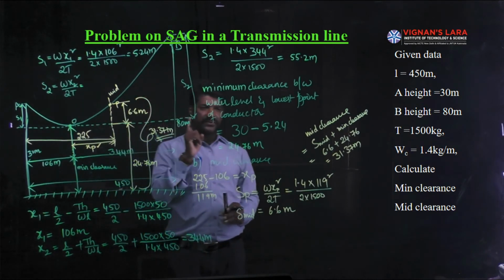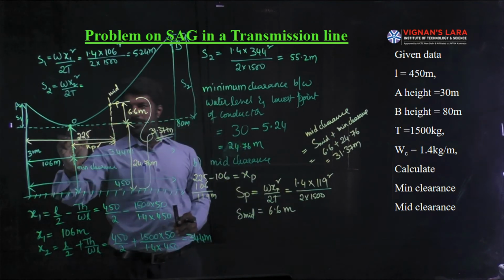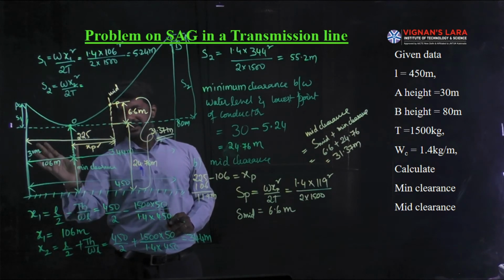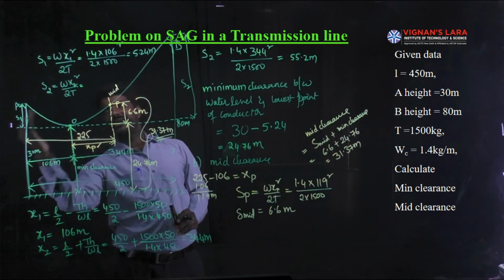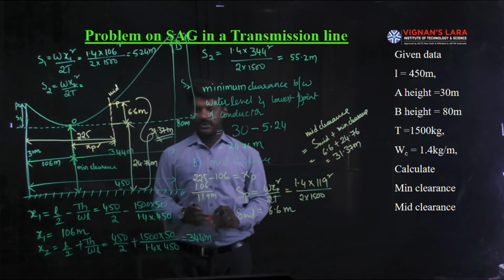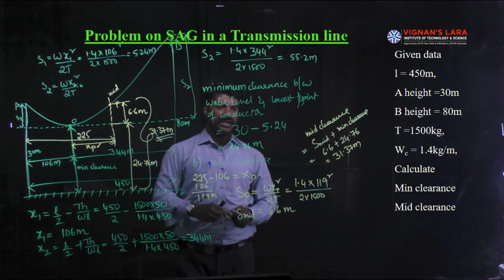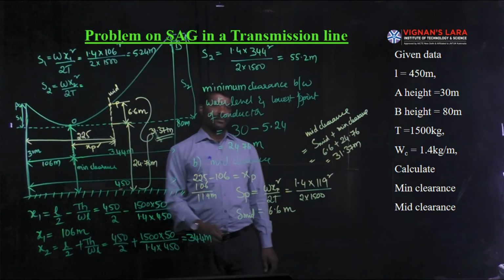If any one of x1 and x2 is negative, it indicates that O point is outside of the support levels. Instead of being in between the support levels, this O will be outside of the support. That is the major difference between x1 positive and x1 negative. And that model also will be discussed in the next problem.